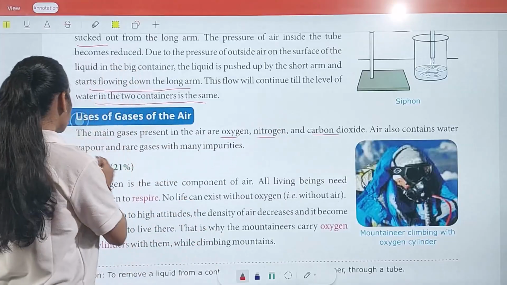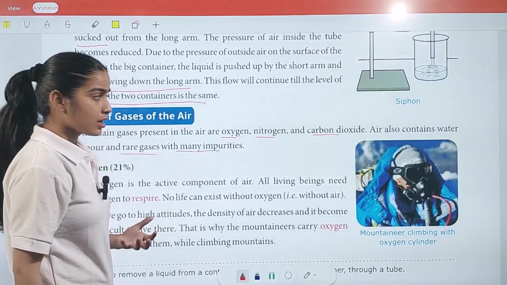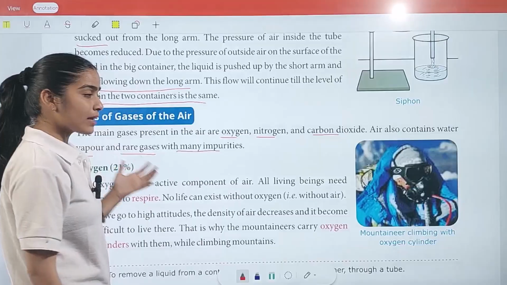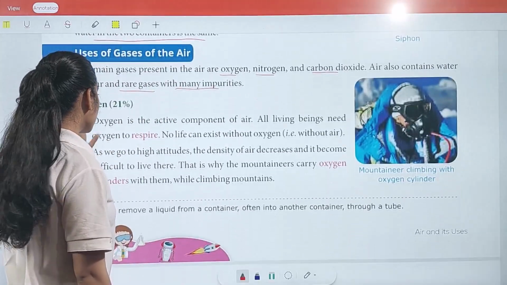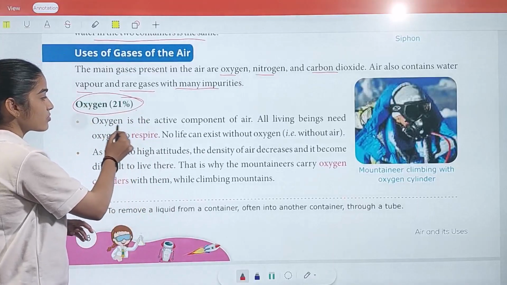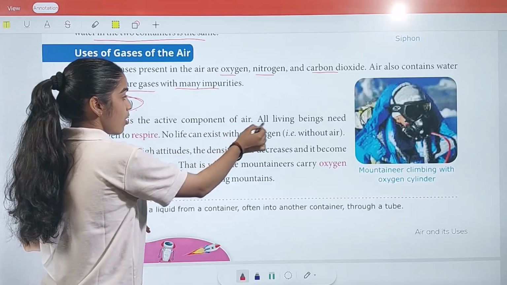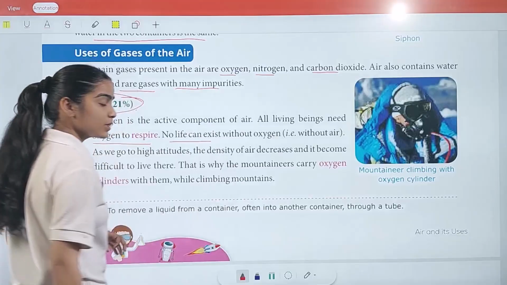Air also contains water vapor and rare gases with many impurities. The amount of oxygen present in air is 21%. Oxygen is the active component of air. All living beings need oxygen to respire. No life can exist without oxygen.